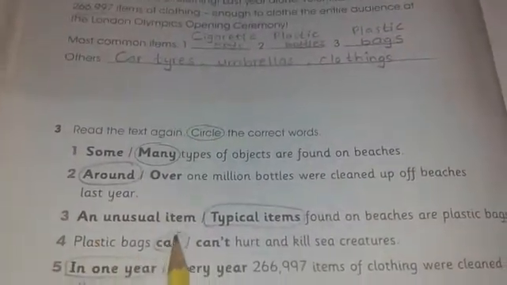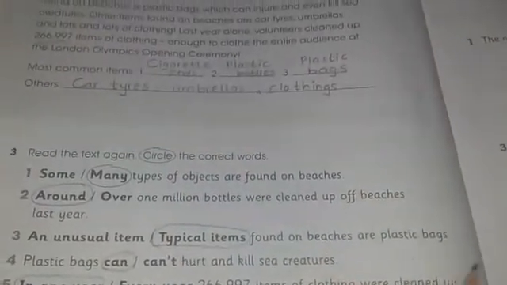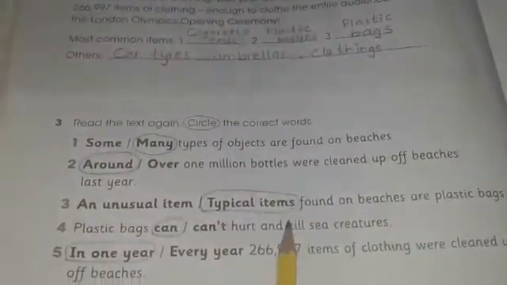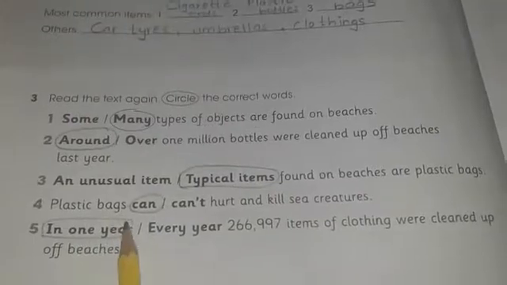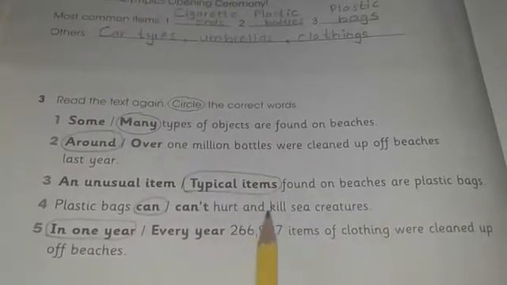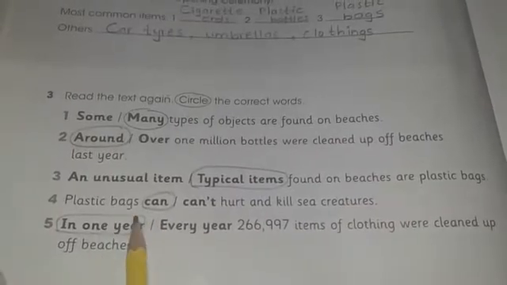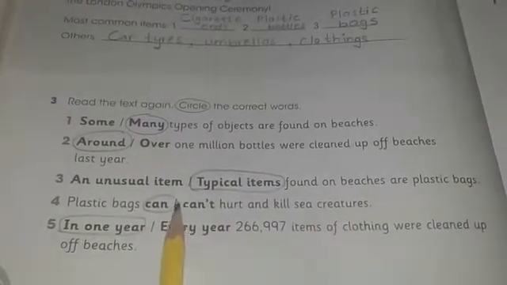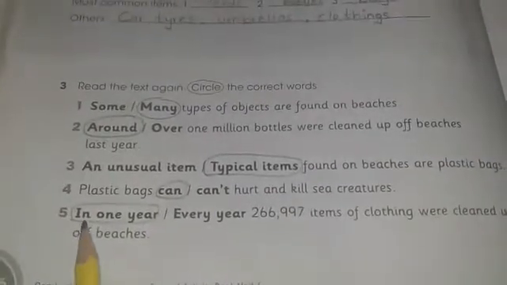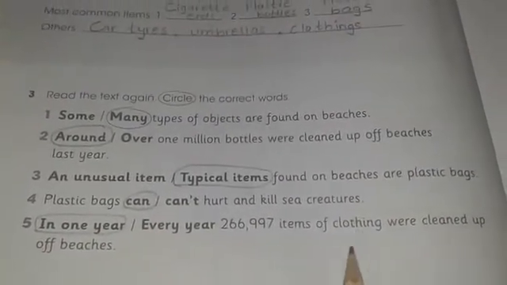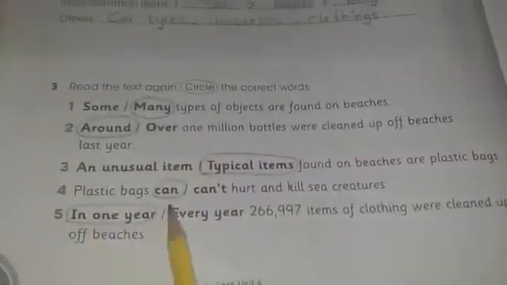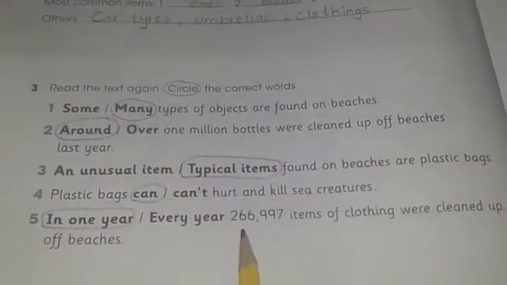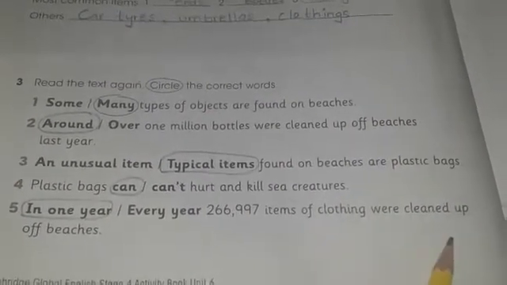Number 3, an unusual item or typical items found on beaches are plastic bags. Plastic bags are the most common items, right? So for common we say typical items. Number 4, plastic bags can hurt and kill sea creatures or can't hurt and kill sea creatures. Can, right? They can hurt and kill the sea creatures also. So circle can. The last one is in 1 year or every year items of clothing were cleaned up off beaches. Here they say last year alone, which means only 1 year. So circle in 1 year, 266,997 items of clothing were cleaned up.